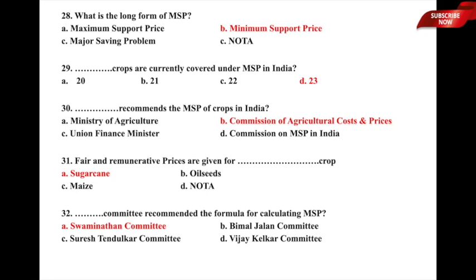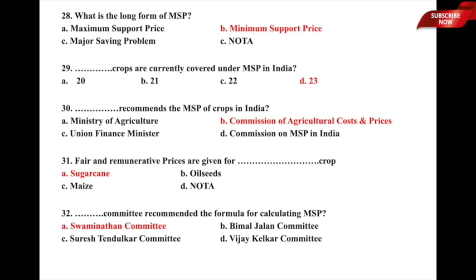Fair and remunerative prices, popularly called FRPs, are given for which crop? The options are A, sugarcane, B, oil seeds, C, maize, and D, none of the above. The correct answer is A, sugarcane.